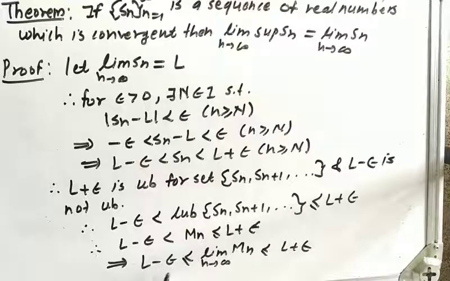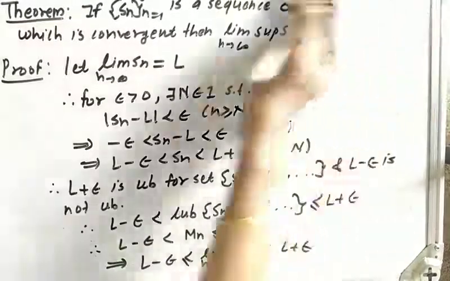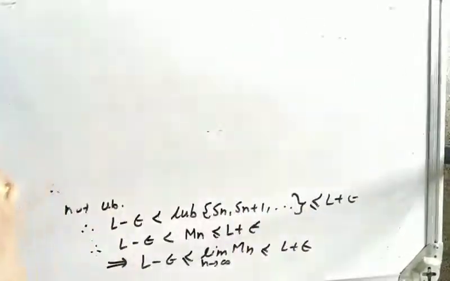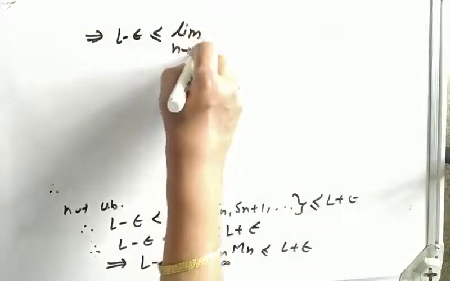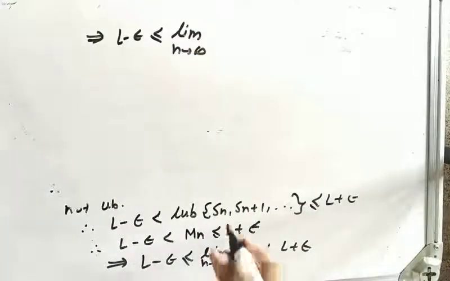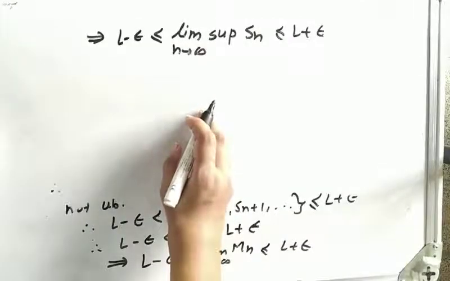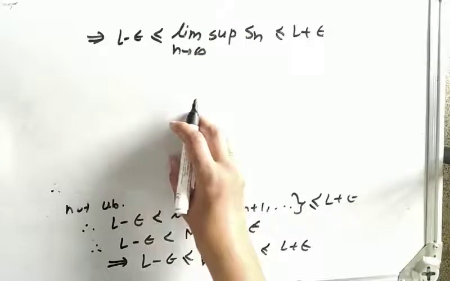After taking limit, the inequality will be as it is, less than or equal to, and L and epsilon are constant, so they will be as they are. Now what is this limit of Mn as n tends to infinity? It is nothing but the limit superior of Sn as n tends to infinity, less than or equal to L plus epsilon. Now again, since epsilon is arbitrary, we can take epsilon as 0. So we get L less than or equal to limit superior of Sn less than or equal to L.